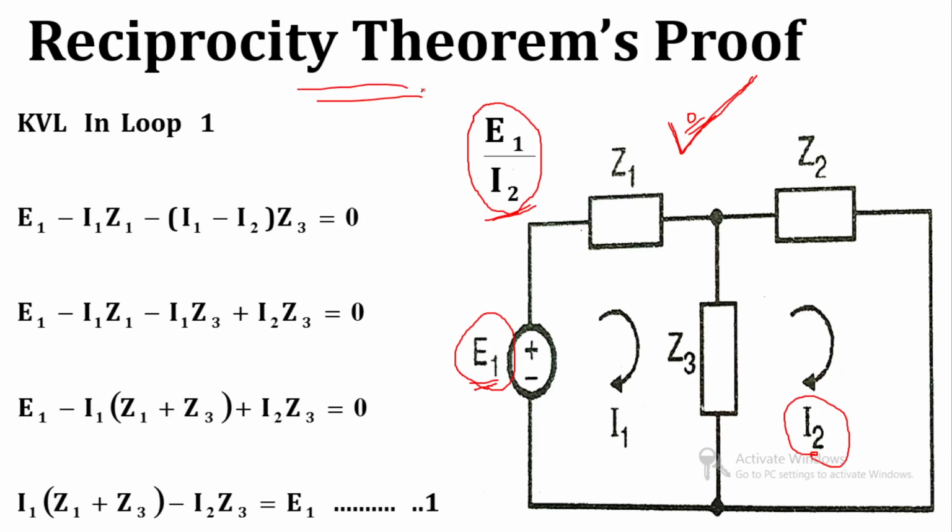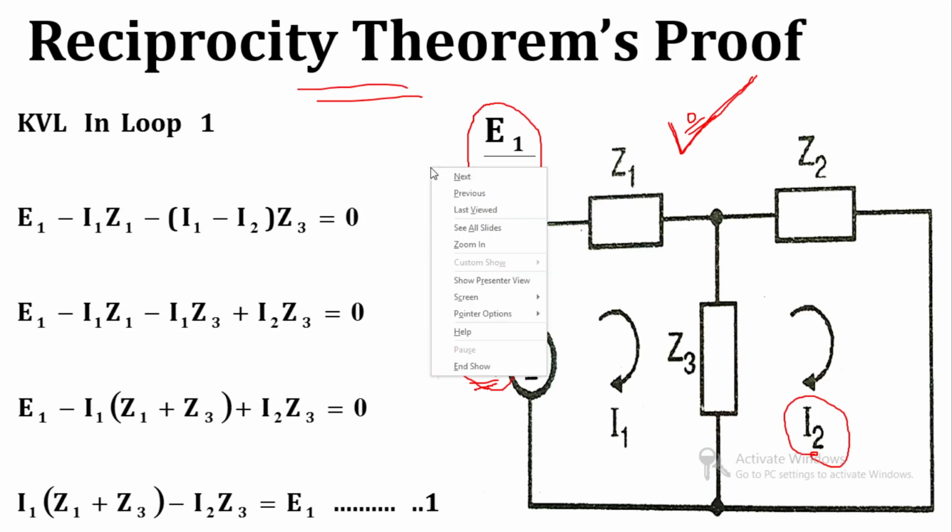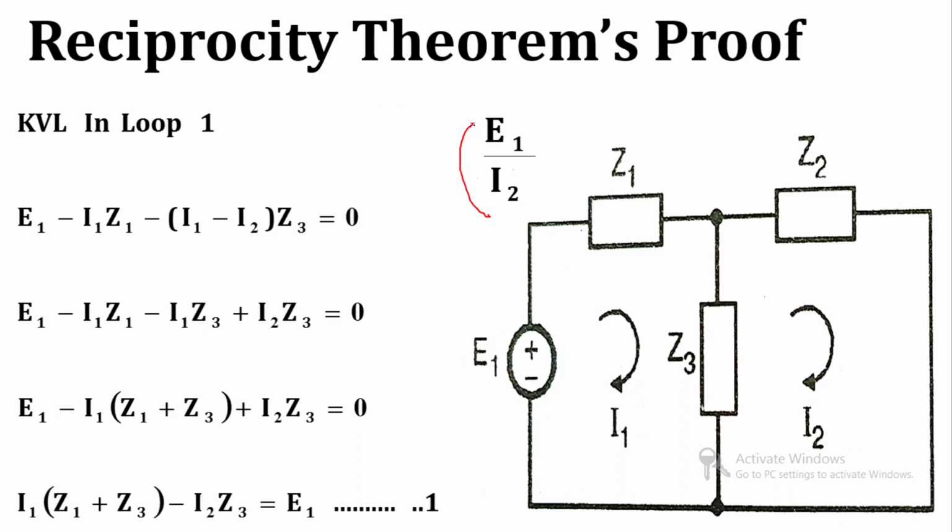So based on that we can say that the reciprocity theorem is proved. So let's try to find out E1 by I2 in this particular network. To find the value of I2, we have to apply KVL in both loops. So let's apply KVL in loop 1.